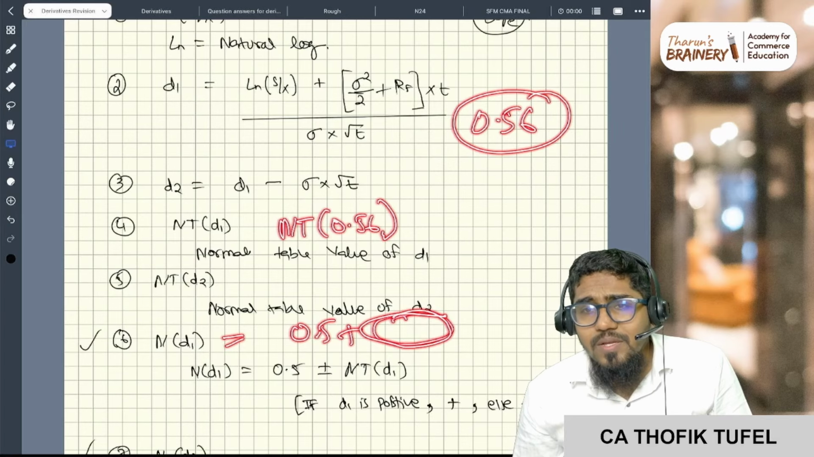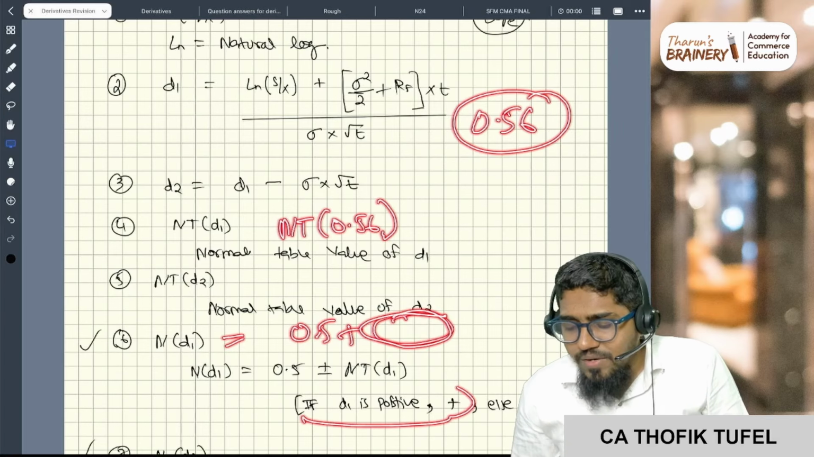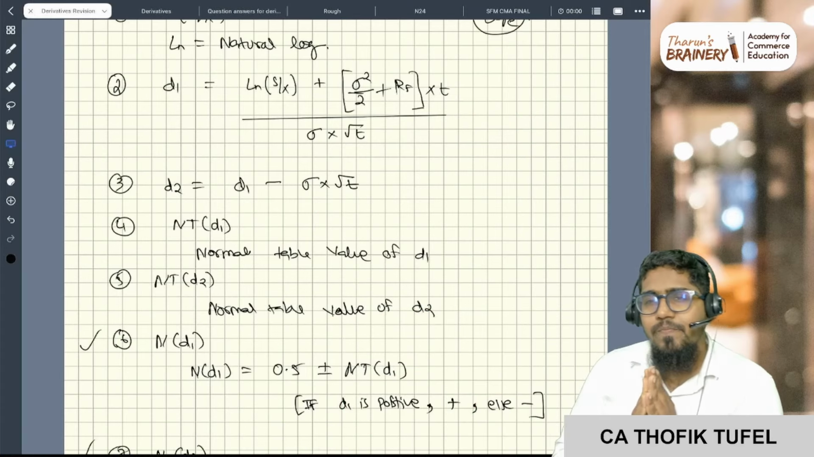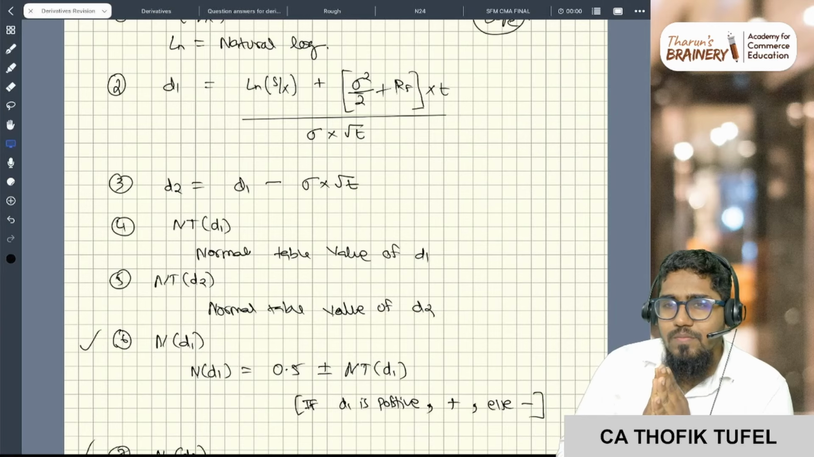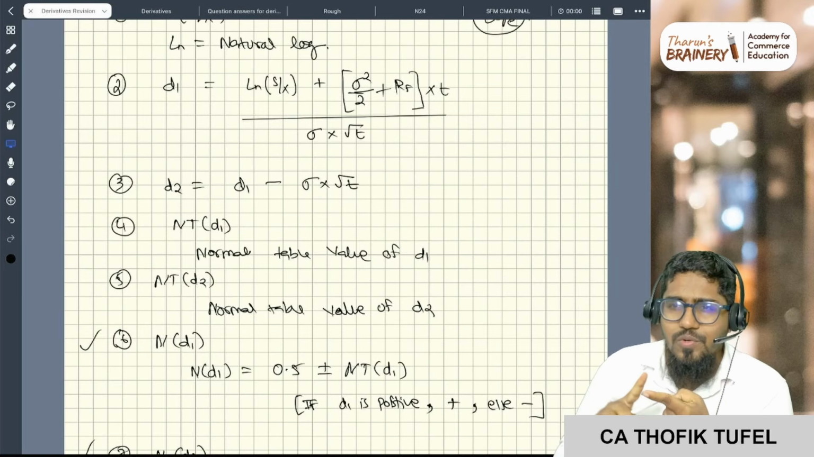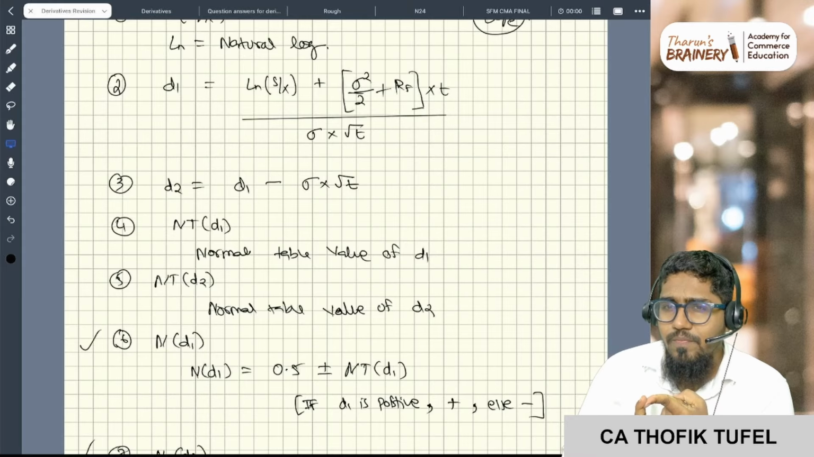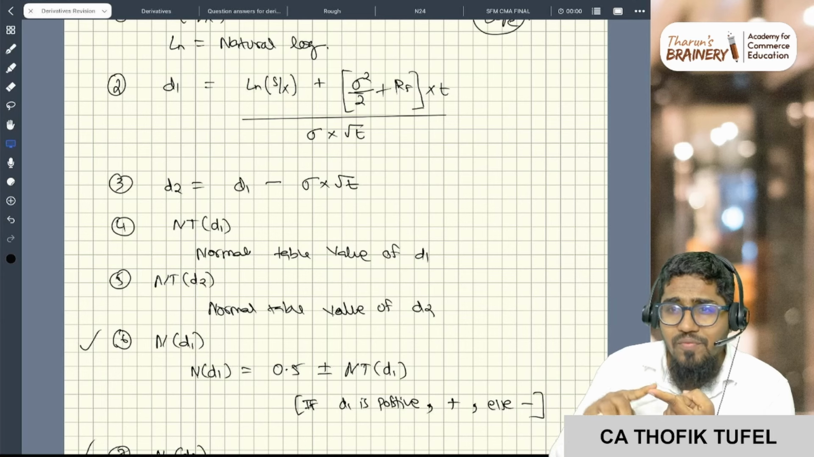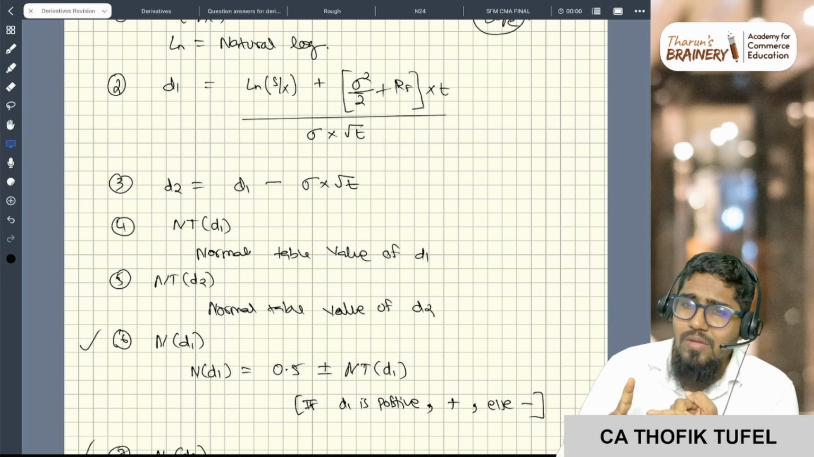How to do plus or minus? If it is positive, then you do plus. If it is negative, then you do minus, which is actually the cumulative table. So just mug up, I don't want to go too much deep here. First you calculate the normal table for d1 and d2. Then if d1 is positive, 0.5 plus. If d1 is negative, then 0.5 minus. It is N(d1), N(d2).